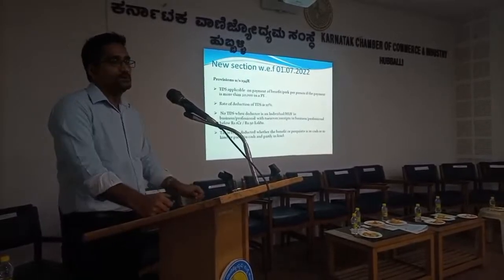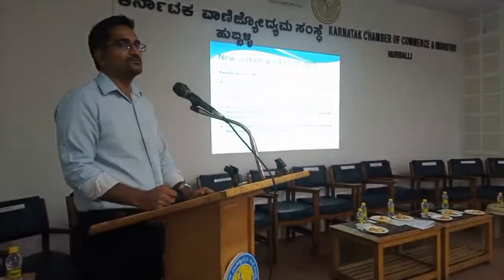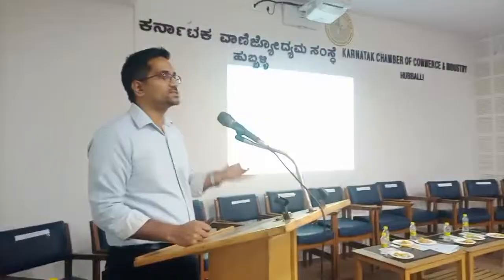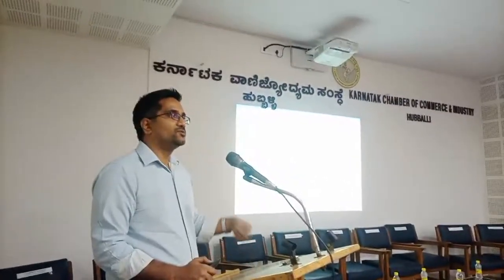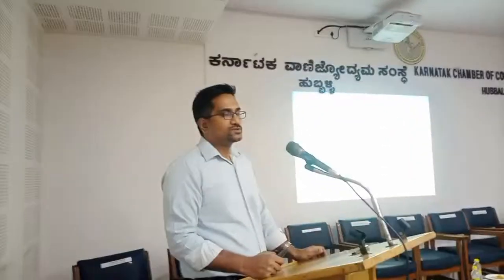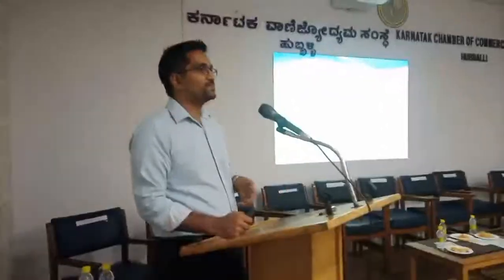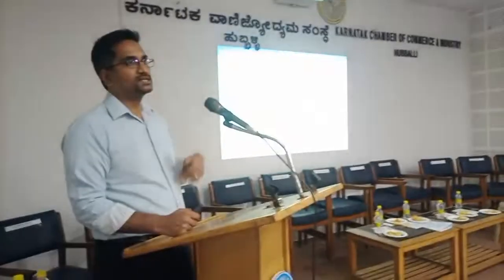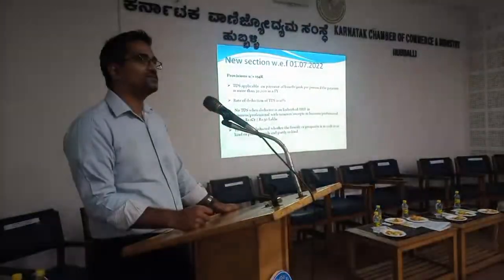And the important section is 194R, which deals with perquisites. Generally, many of the companies or deductors are paying various kinds of perquisites to their employees, so as to give an incentive to employees. So they have to ensure that if they are giving any perquisites of more than 20,000 rupees, then TDS has to be deducted at the rate of 10%.